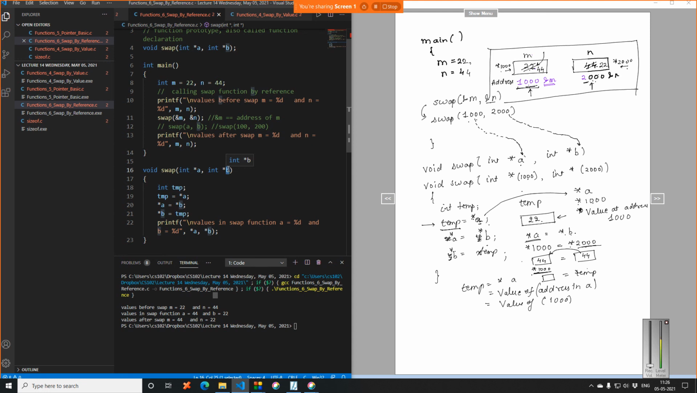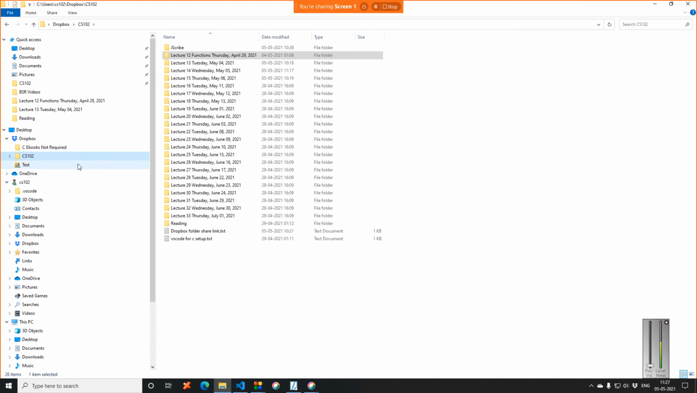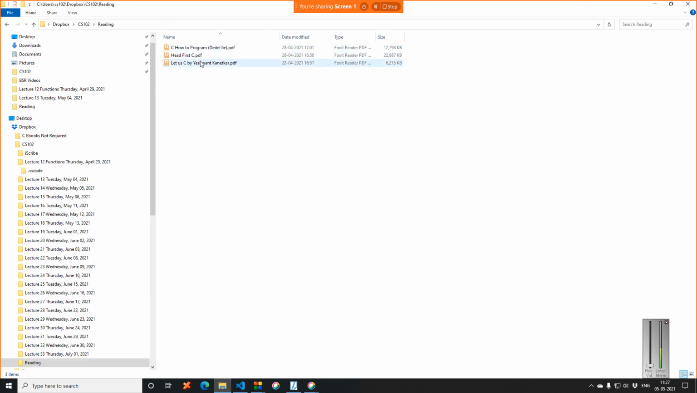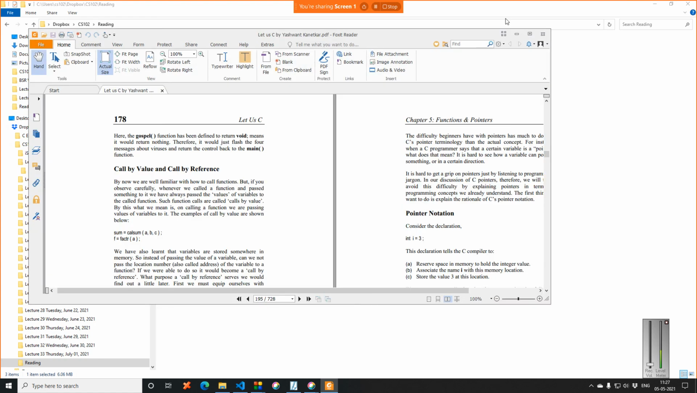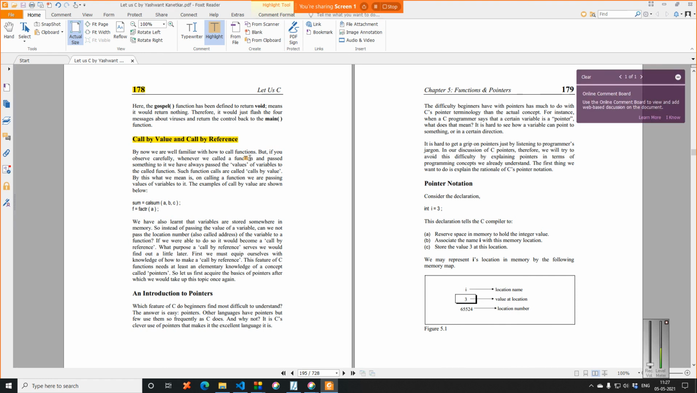Tomorrow we will see this program once again. If you have any doubts, I would recommend that you go to the Dropbox folder, go to the reading part, go to Let Us C by Yashwant Kanetkar, and go to page 195 in the PDF, but the actual page is 178. Please read these 10-15 pages, you will get an idea. Pointers are not difficult, but initially it takes a bit of drawing these kinds of boxes to understand.